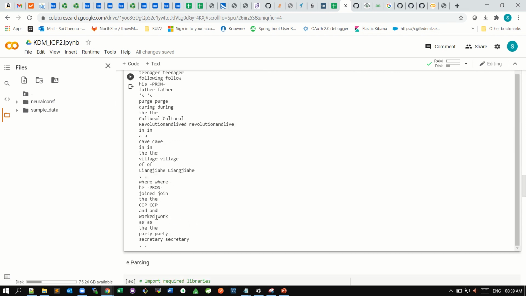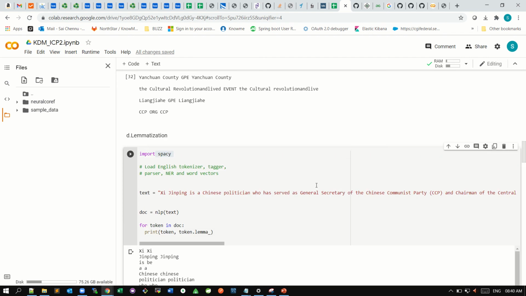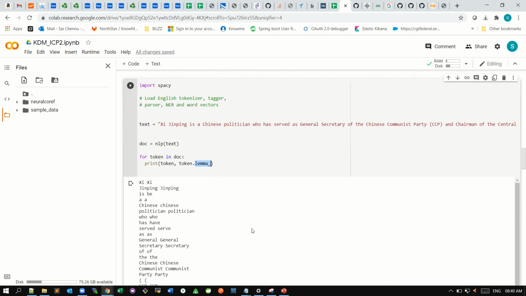It will show the main word. See, here, the lemma of worked is work. For this I have used a for loop to extract each word, and we have token.lemma, which refers to lemmatization. This is what lemmatization means.